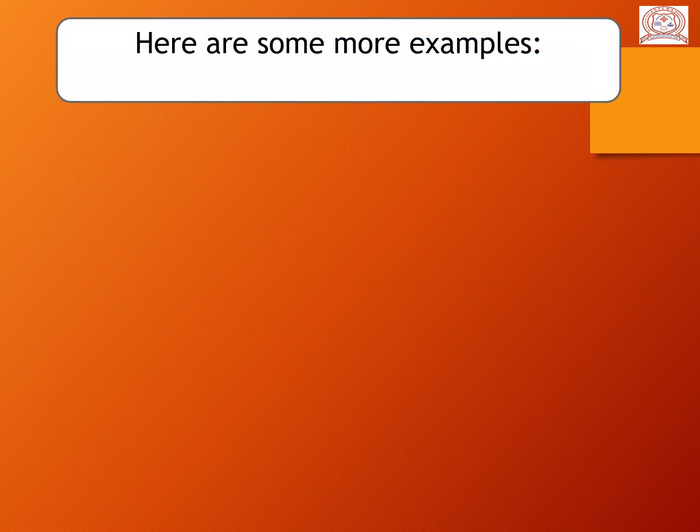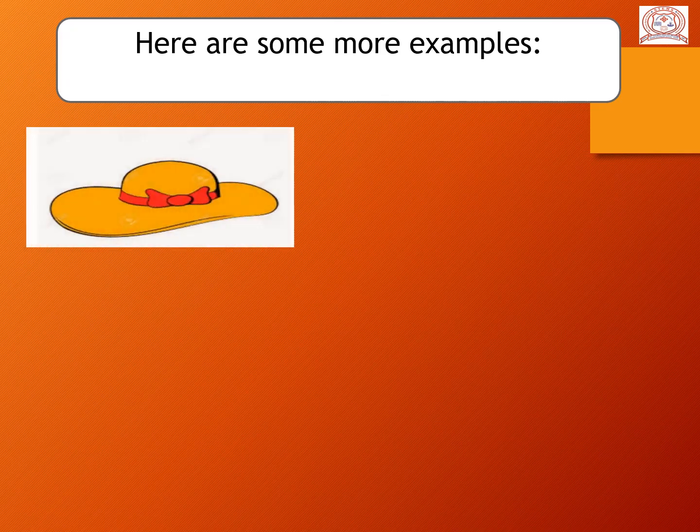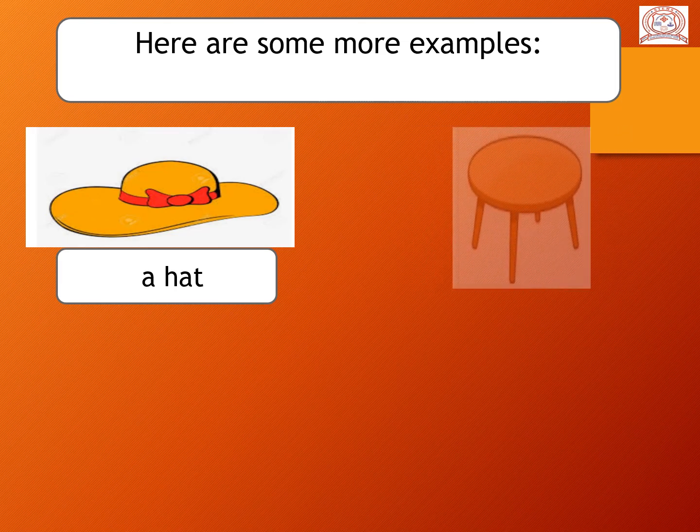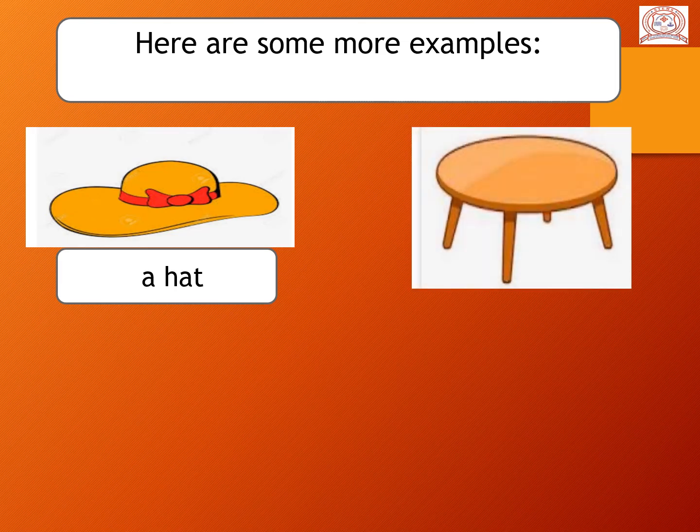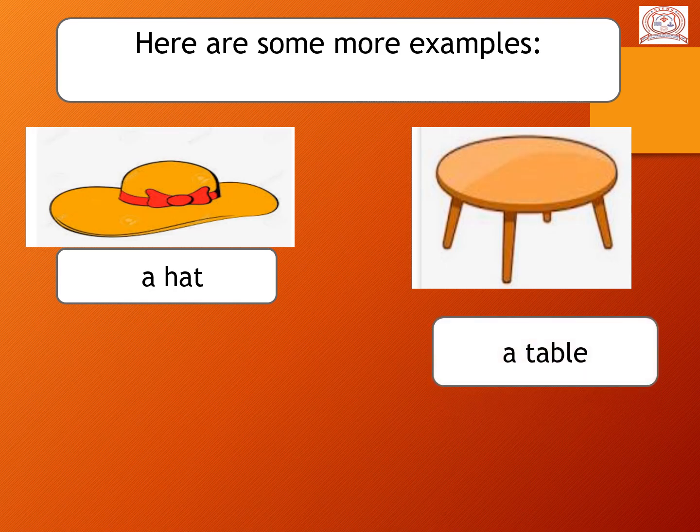Here are some more examples. So let's see. Okay. Can you see that hat? Yes. This is the hat. So H-A-T, hat. So H is a consonant sound. That's why we use over here A. Now second, can you see that table? The spelling of table is T-A-B-L-E, table. Here T is a consonant sound. That's why we wrote here A.